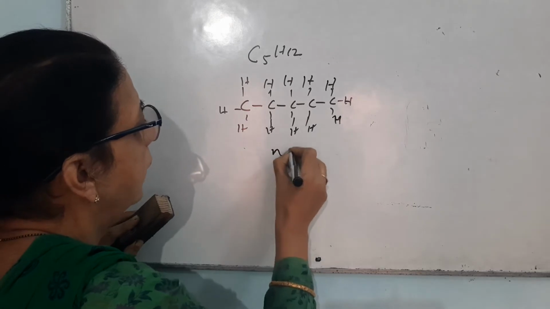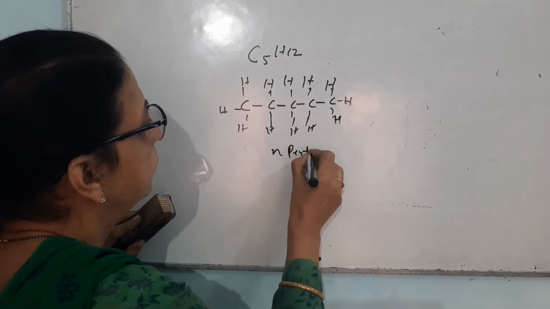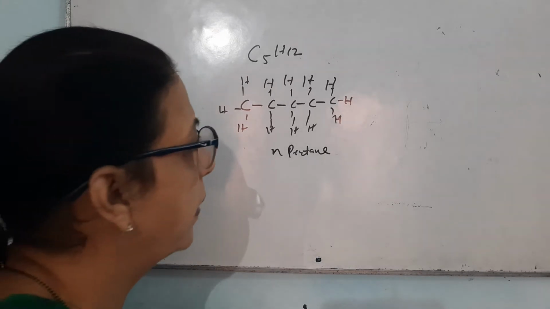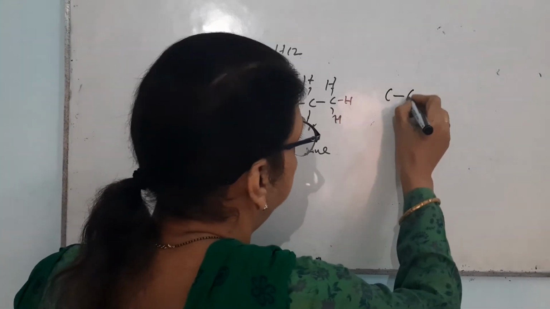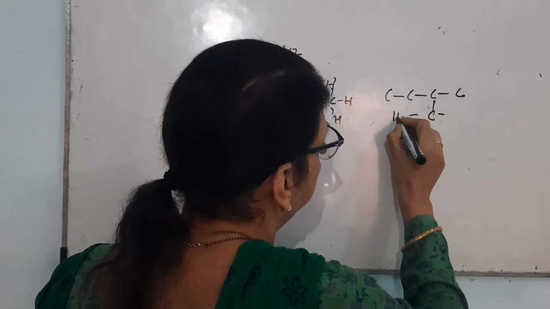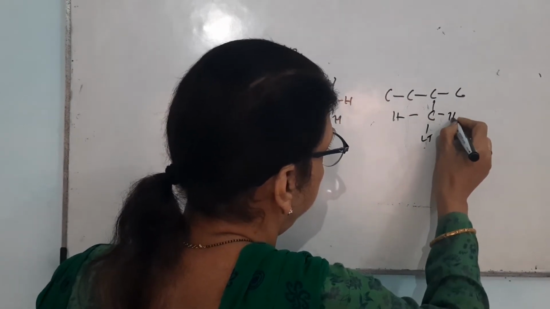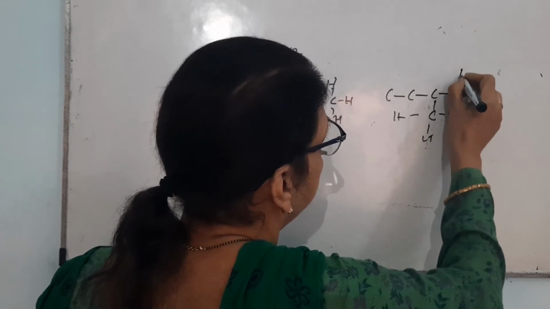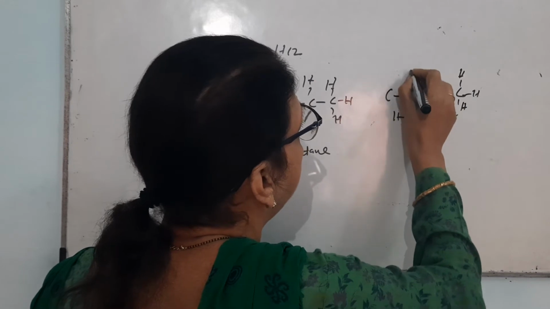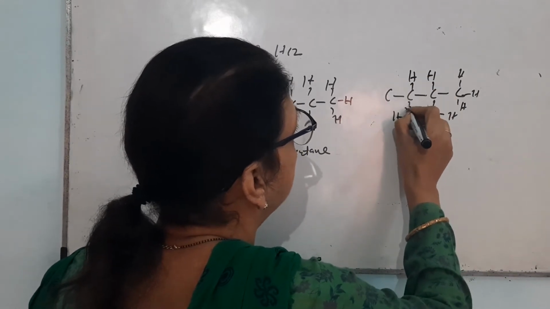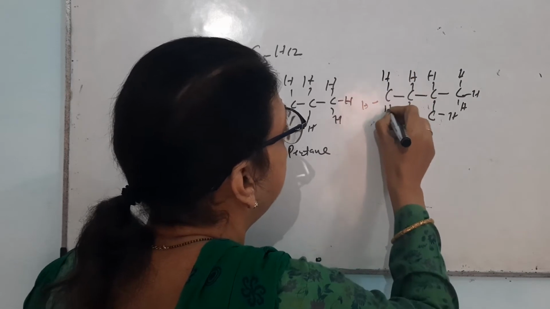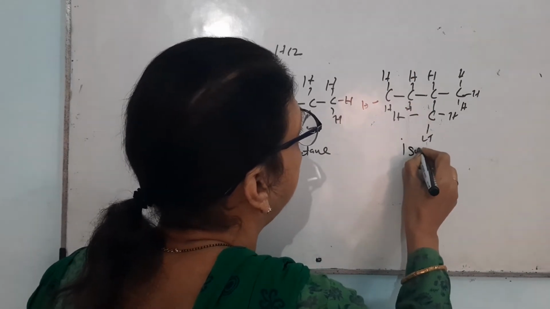This is known by the name of n-pentane. Now again, if one of the carbons is present in branching, this is known by the name of isopentane.